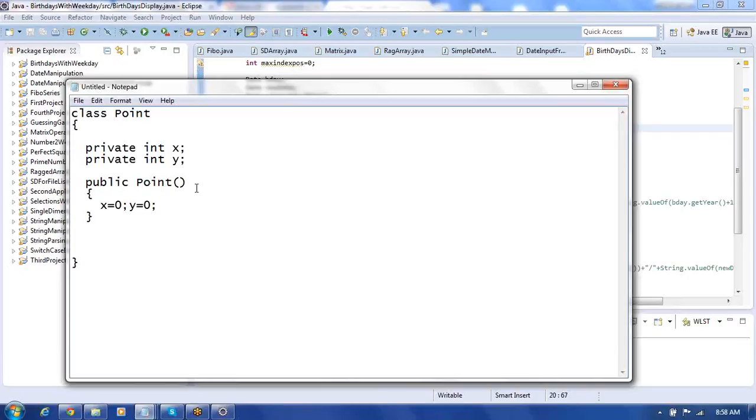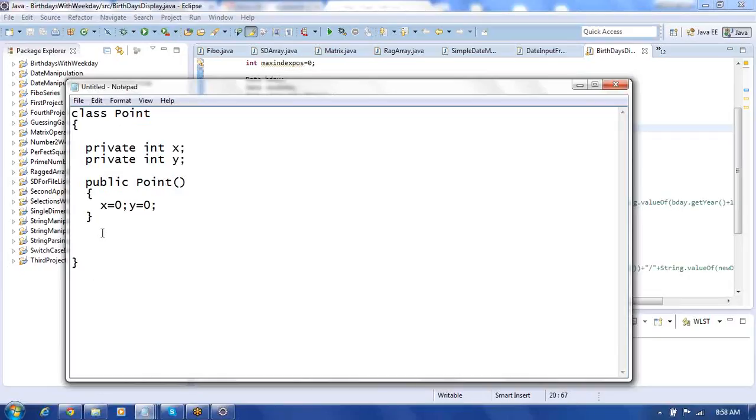What is this? It's a method. A constructor is nothing but a method. Methods normally return a value. When they don't return a value, at least you have to mark them as void. Void means they do not return any data. Like that, you have to put void before the method name. But in the case of a constructor, which is a special method, you never put any void there. So it's public Point, the class name it takes. In the case of point, it takes Point. If it's a circle class, you put Circle here. So like this, you can have a constructor.